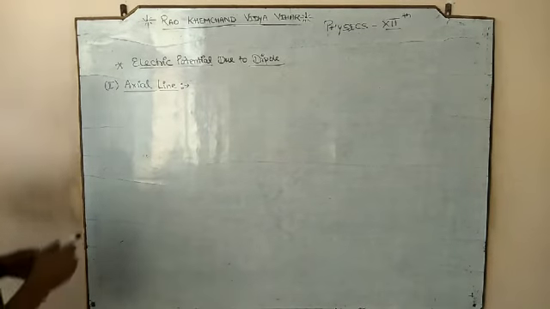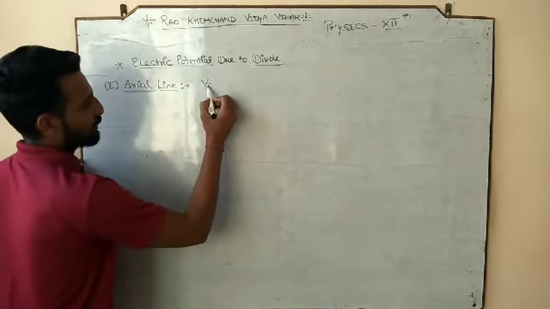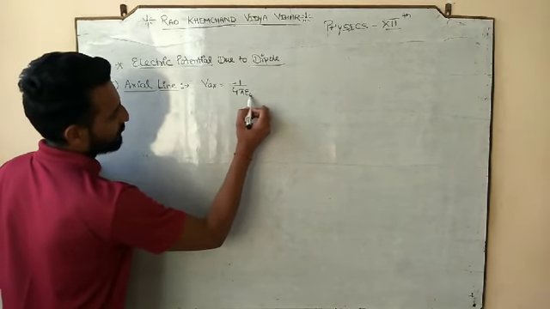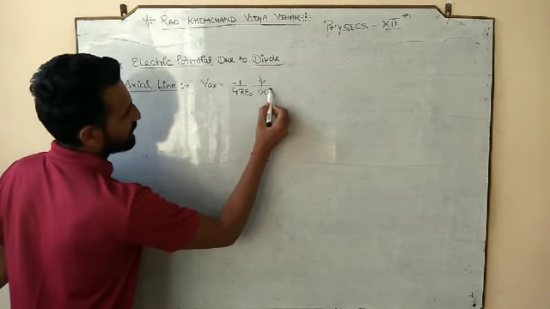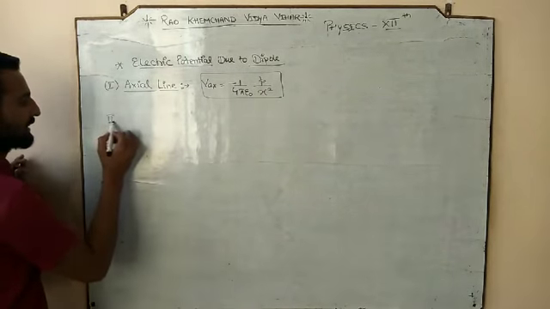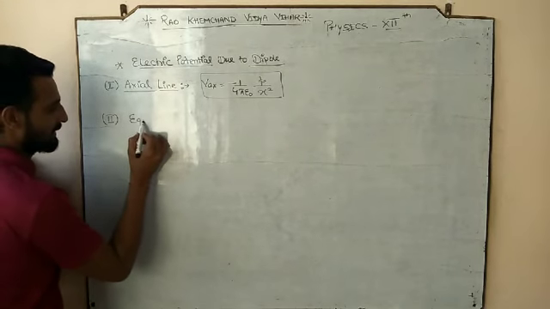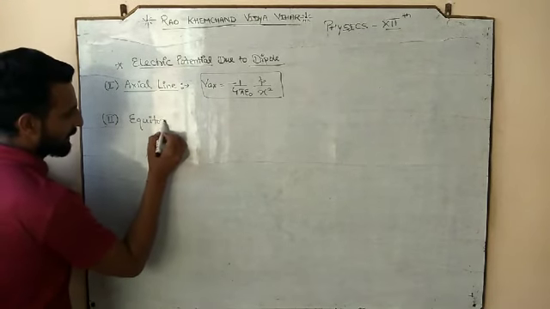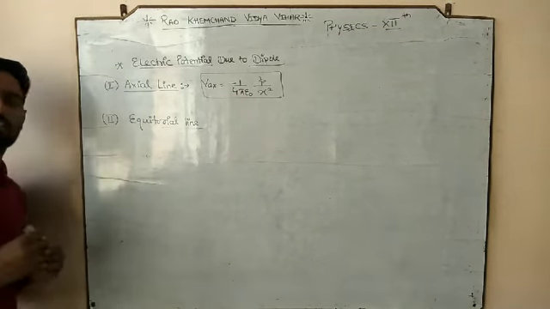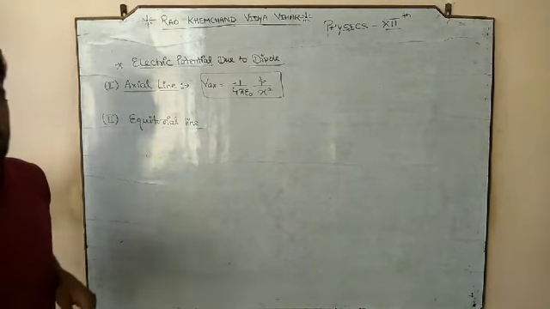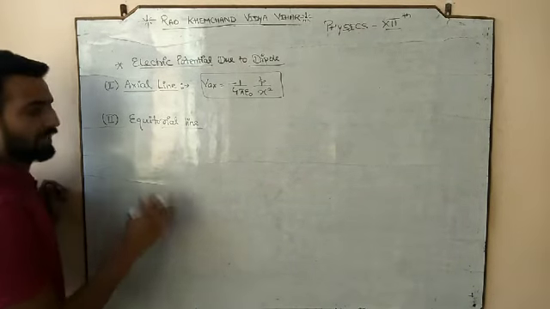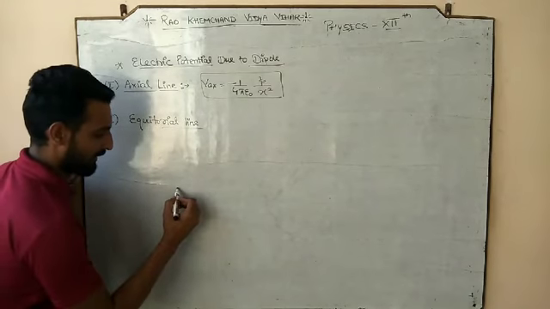Now we are going to work on the second one, and that second expression is the electric potential along the equatorial line. So the first one was axial. So V axial that we got is negative 1 by 4 pi epsilon naught p by x square for a short dipole. Let us study the second case. Equatorial line means perpendicular to the axis of the dipole. So let us study in the same manner in which we studied the electric field of a dipole on the equatorial line.